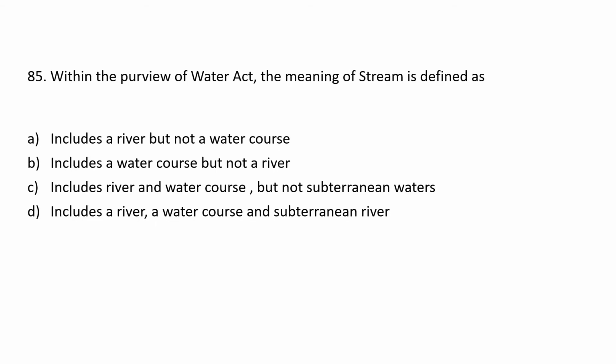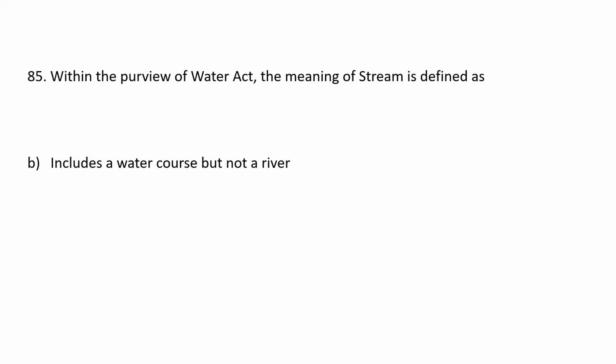Next, within the purview of the Water Act, the meaning of stream is defined as: A. Includes a river but not a watercourse. B. Includes a watercourse but not a river. C. Includes river and watercourse but not subterranean waters. D. Includes a river, a watercourse, and subterranean river. Answer is B. Includes a watercourse but not a river.